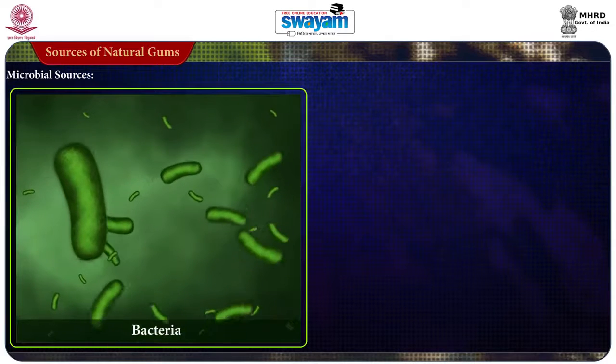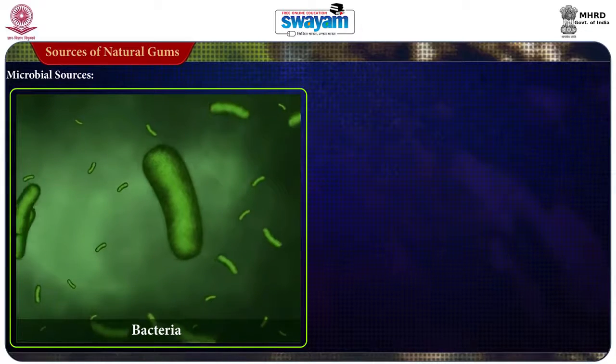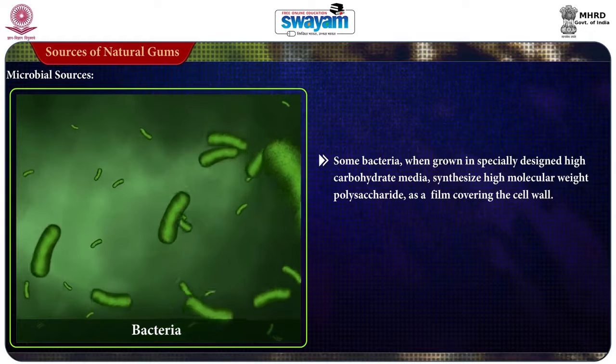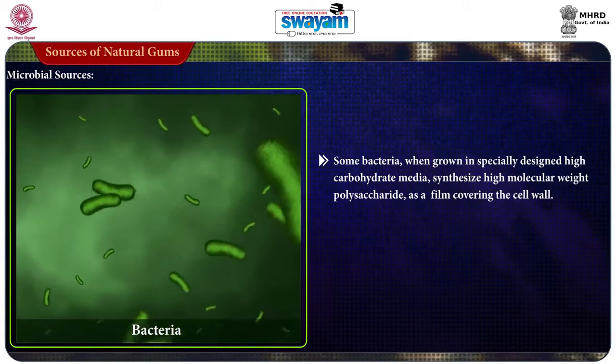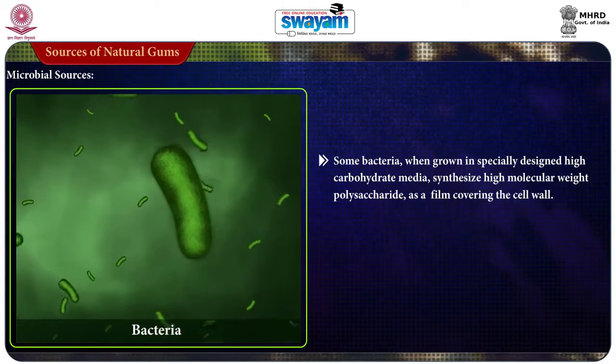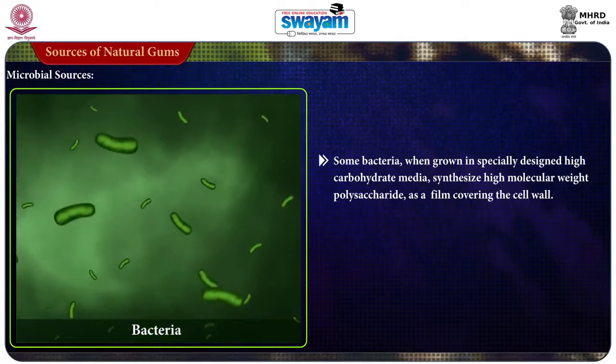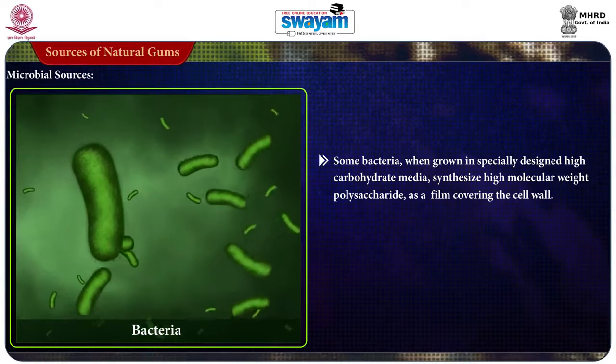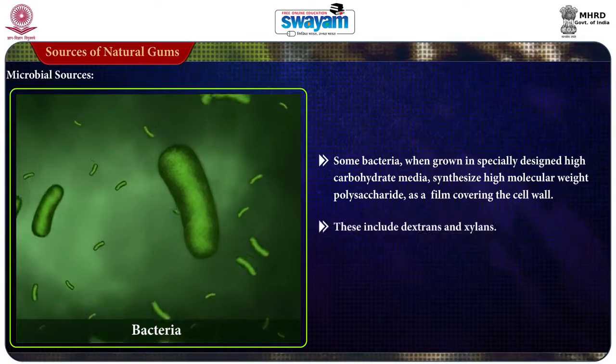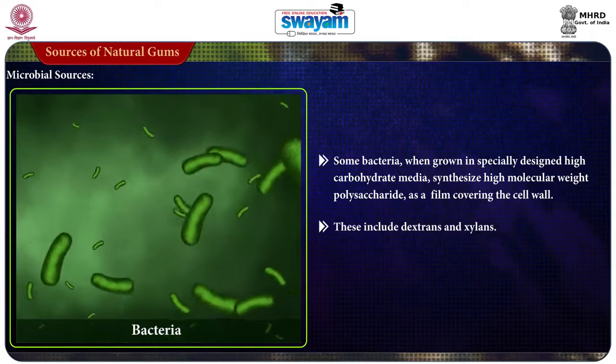The bacterial gums are produced by some bacteria when they grow in specially designed high carbohydrate media, and they synthesize a high molecular weight capsule made up of polysaccharides which covers the cell wall. The examples are dextrans and xylans.